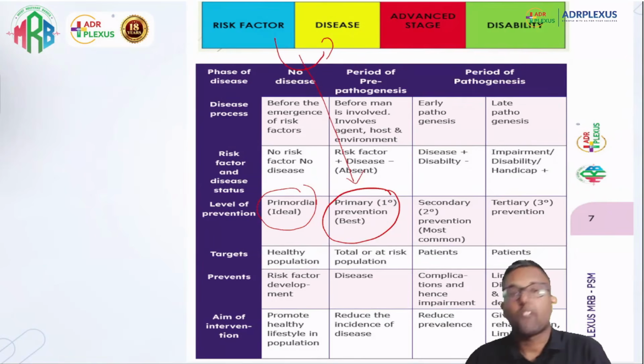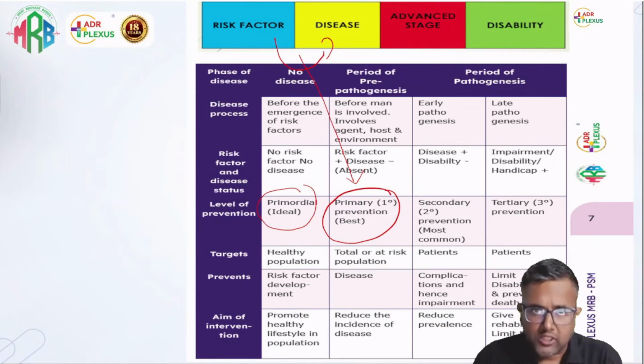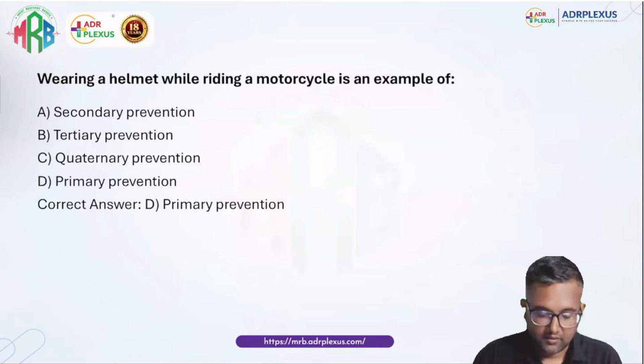Like in India, I told many examples in the class, like using condoms to prevent STD, wearing a helmet to prevent road traffic accident caused head injuries, because the population is not so educated on road traffic rules. So the best answer is primary prevention.